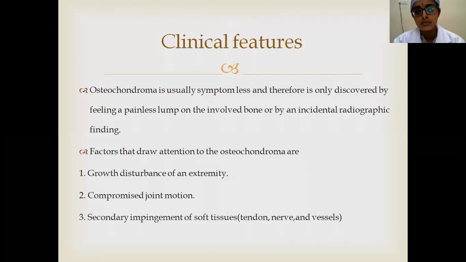And other things: if there is any growth disturbance of the extremity, or some mechanical obstruction to joint movement, or any secondary impingement of the soft tissues like surrounding tendons, nerves and vessels, then attention is drawn. Sometimes there could be pathological fractures of this osteochondroma mass. Even then there will be pain. So with that there will be some attention towards the osteochondroma, otherwise it is usually asymptomatic.